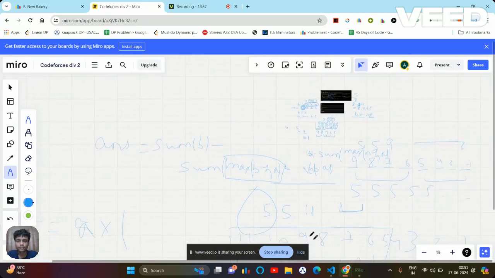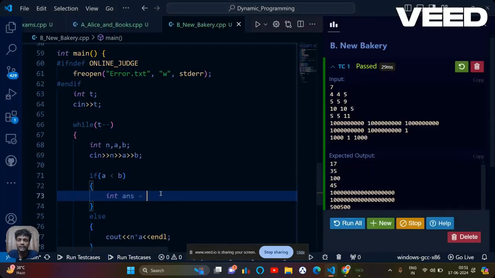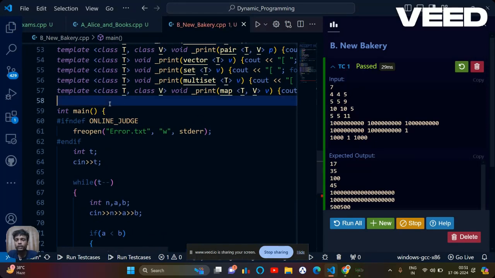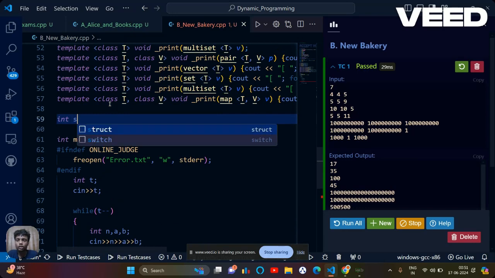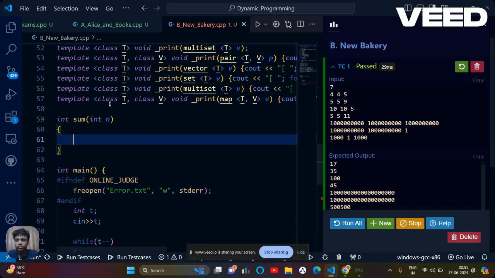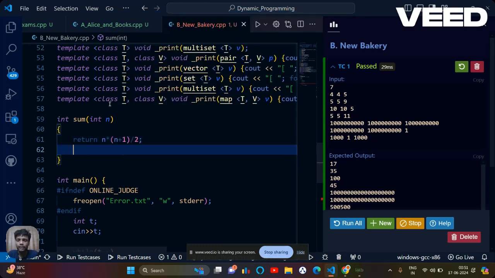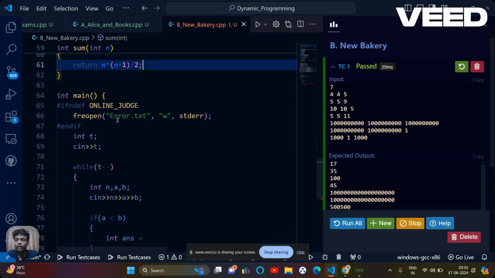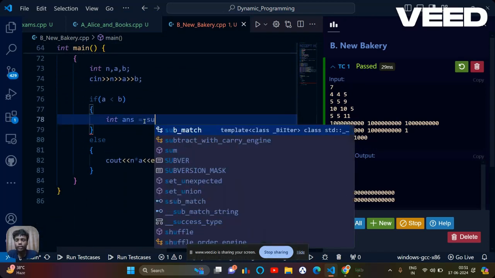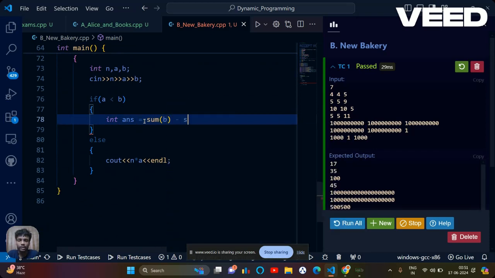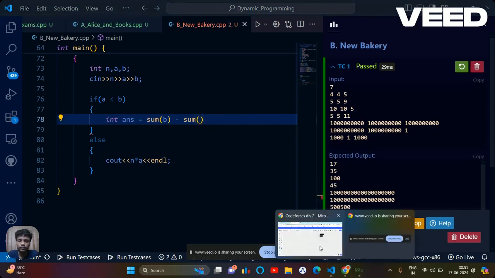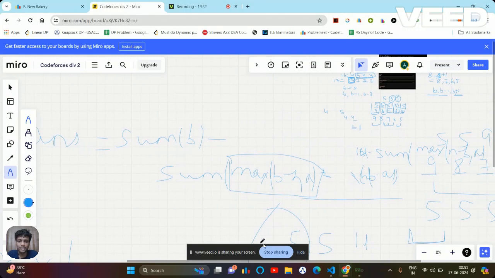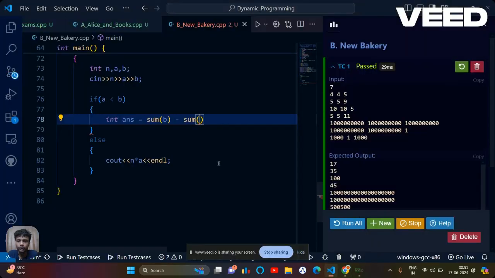That is this. First, I'm going to have a variable, int answer, equal to a function that will calculate the sum from 1 to n. So int sum, that will calculate the sum and simply return n times n plus 1 divided by 2, okay? Now it will return me the sum from 1 to n. Now I'm going to simply subtract the sum of b minus, what were the values? It was max of b minus n and a, the max between them, okay?